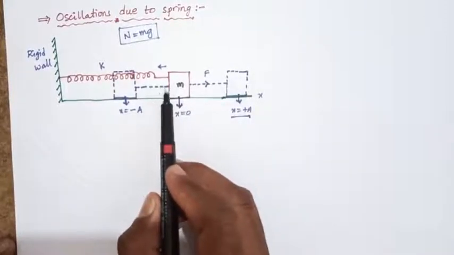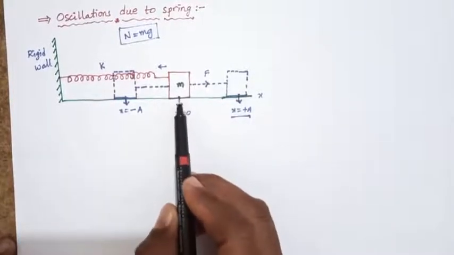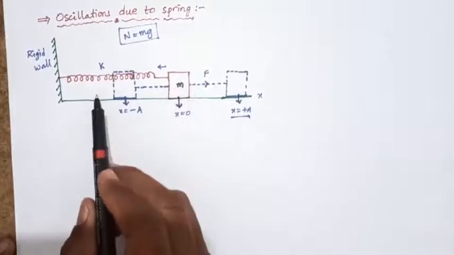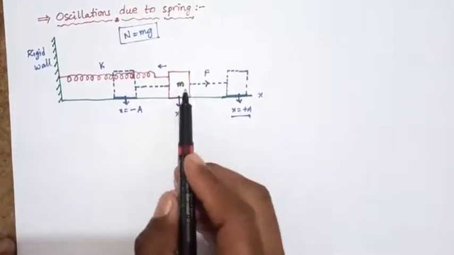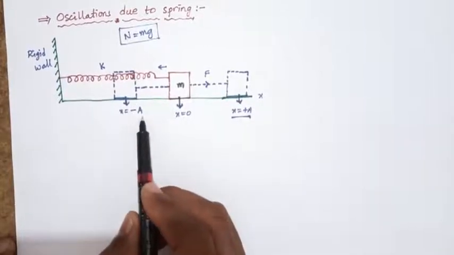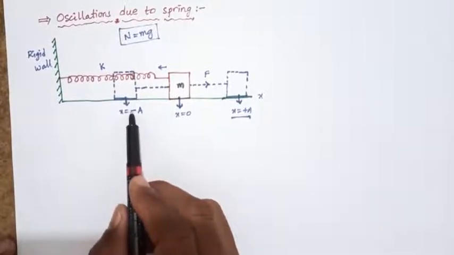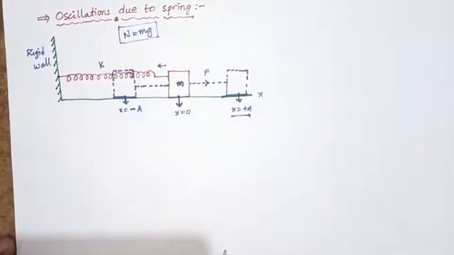It does not stop at the mean position but goes to the left side, where it is compressed up to the maximum displacement, negative, minus A.